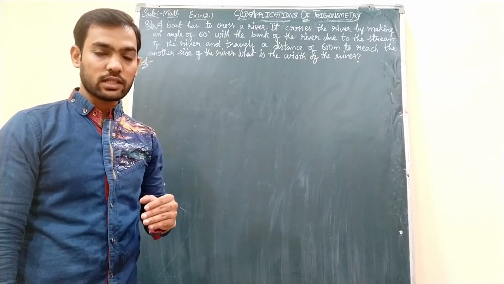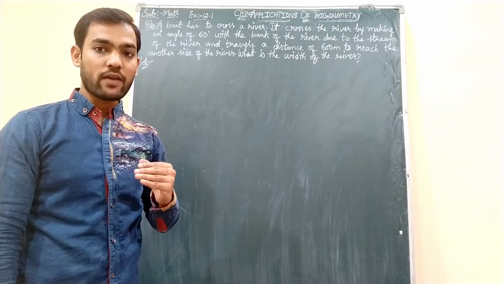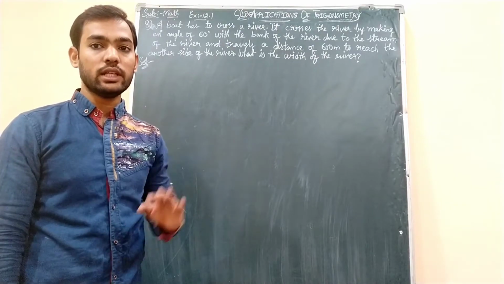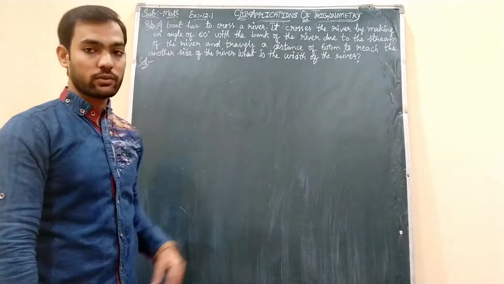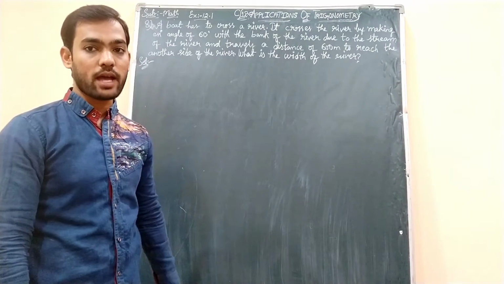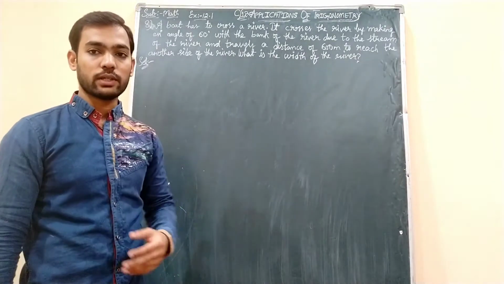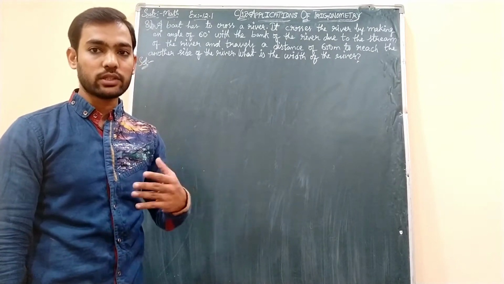When it is making a 60 degree angle, it has to travel 600 meters with that angle only to reach another side of the river, which means to reach the other bank of the river. What is the width of the river? We need to calculate the exact width of the river.